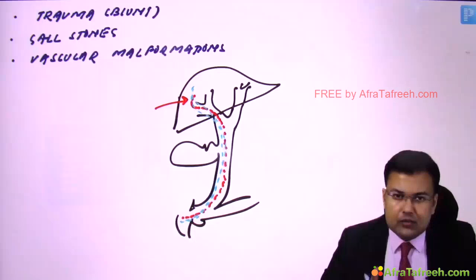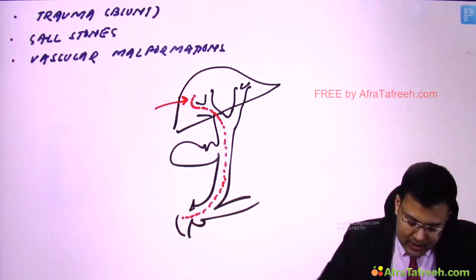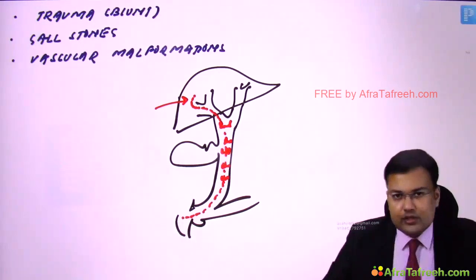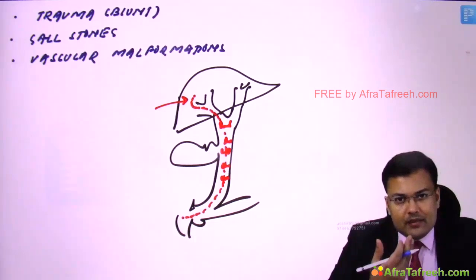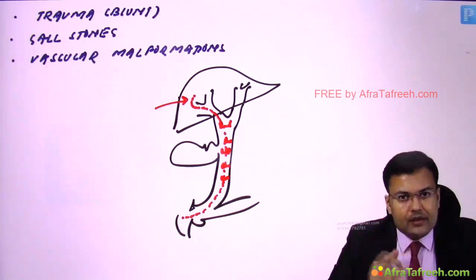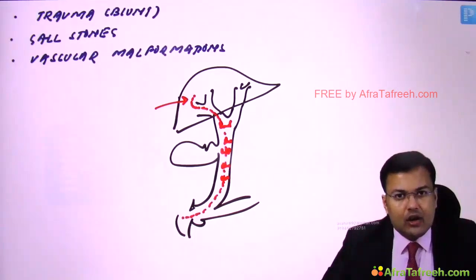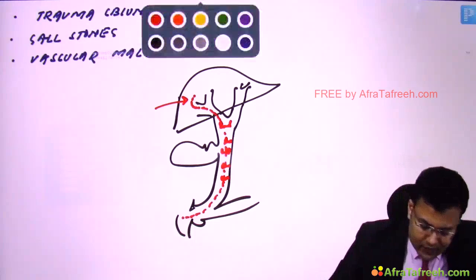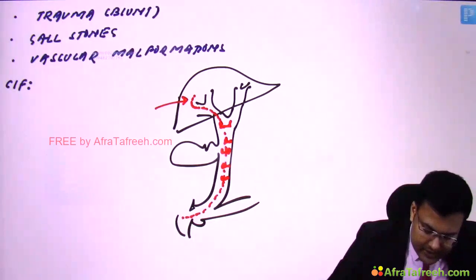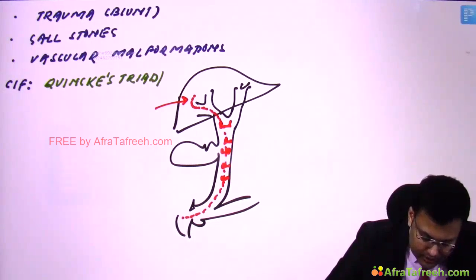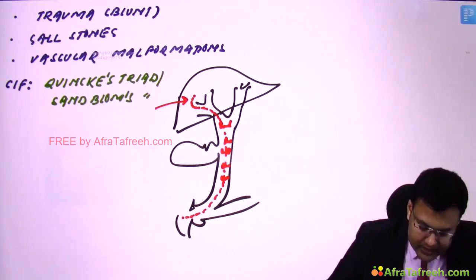Second, whatever blood is going into the bile duct might clot. And if the blood clots, what will happen? There is clot colic, and because of this obstruction, there is jaundice. So there is GI bleeding, upper GI or lower GI, plus clot colic, plus jaundice. The name of this triad is Quincke's triad or Sandblom's triad, right? So, clinical features: it is characterized by Quincke's triad or Sandblom's triad. What are the components?